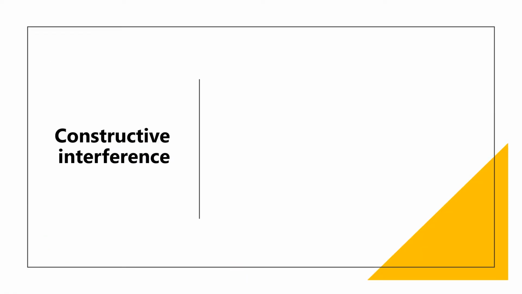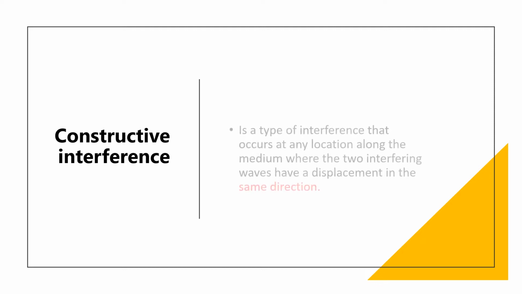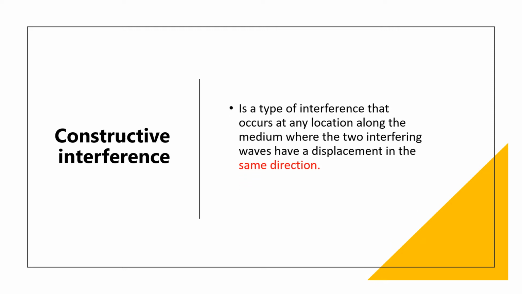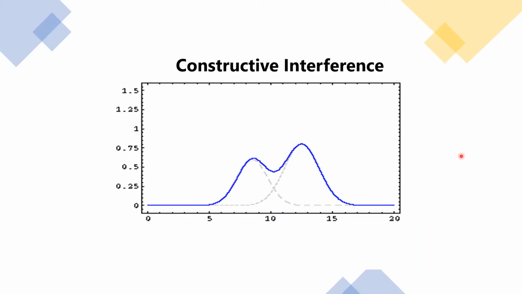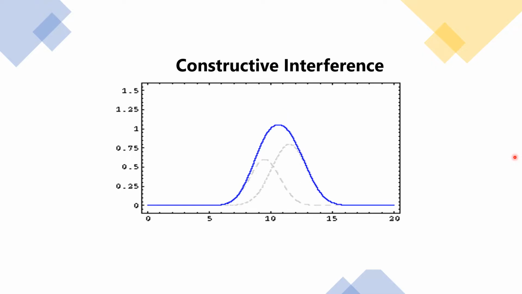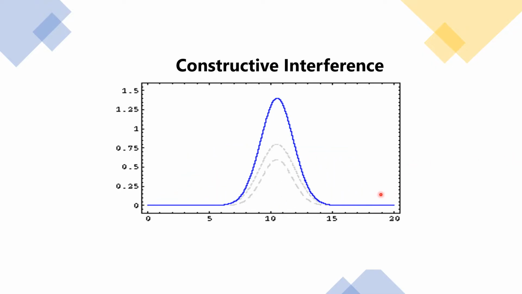Let us first define constructive interference. Constructive interference is a type of interference that occurs at any location along the medium where the two interfering waves have displacement in the same direction. So tandaan nyo dyan, same direction. That is an interference where two waves are traveling in the same direction. So that is constructive interference. For you to understand more, here's an example of constructive interference, yung binigay ko kanina. These two waves are traveling in the same direction.